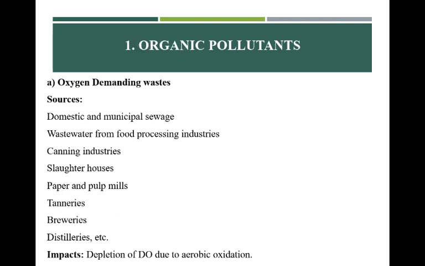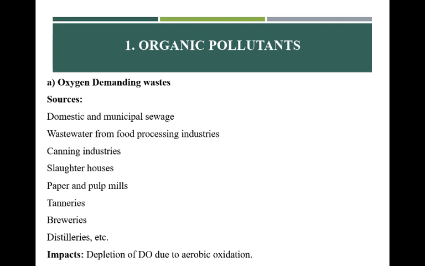Now, looking at the organic pollutants, the first one was oxygen demanding waste. Sources of oxygen demanding waste include the domestic and municipal sewage, and the wastewater from food processing industries, canning industries, slaughterhouses, paper and pulp mills, tanneries, breweries, and distilleries.